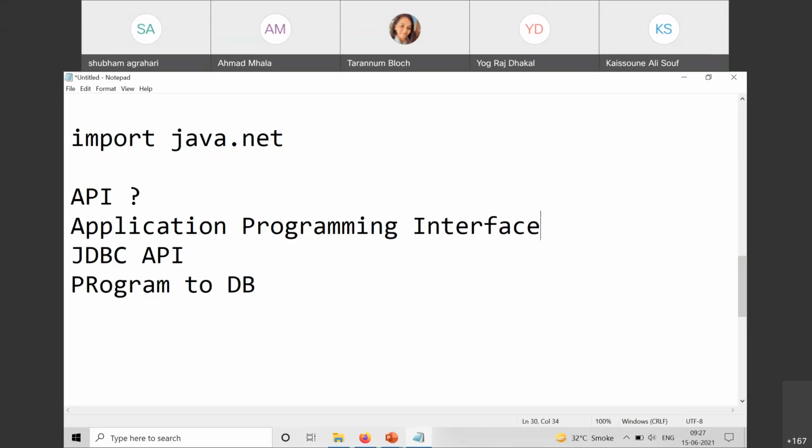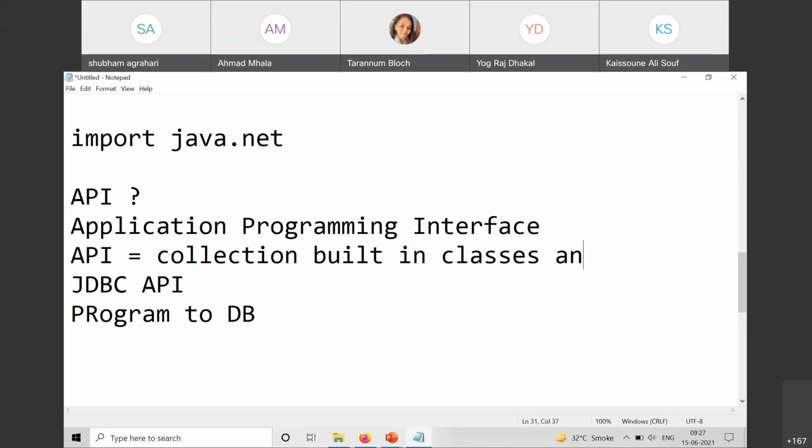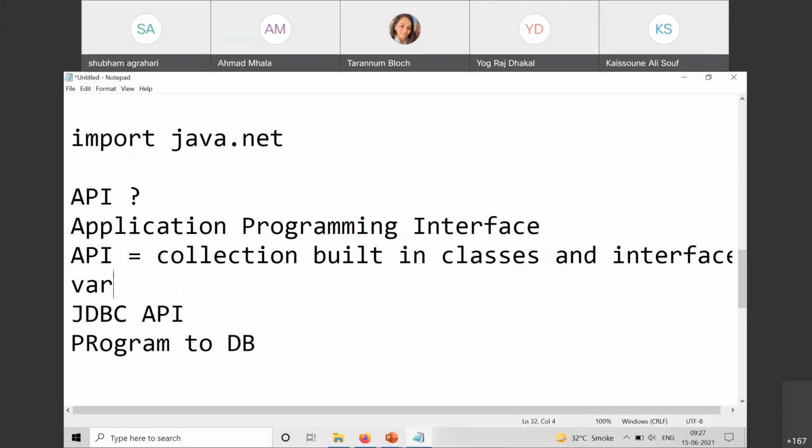Usually when I say API, basically API is the collection of built-in classes and interfaces, right? And these classes and interfaces will have various methods, which at times we call library functions or library methods. You can directly use these various methods in your code.